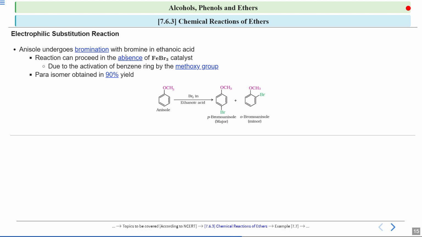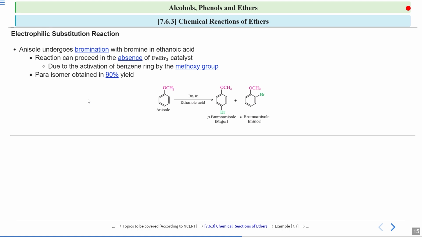Okay, so if you look at this reaction of anisole, if you are treating it with Br2 in ethanoic acid, you will see you do not require any catalyst because it is a highly activating group. And this polar solvent can polarize your Br2 easily. So here you will see your Br plus, which acts as an electrophile, can attack on this benzene ring.